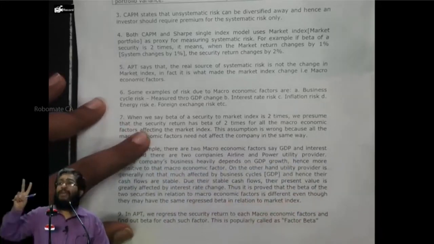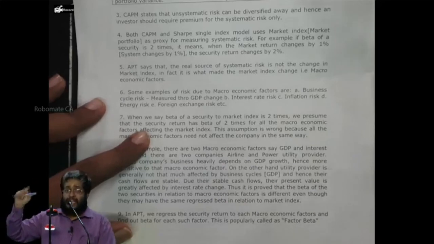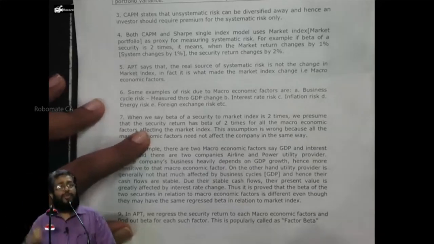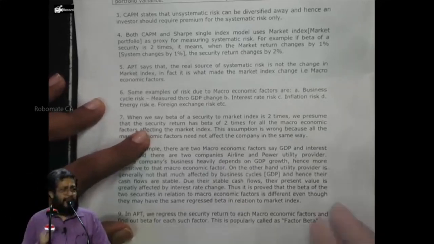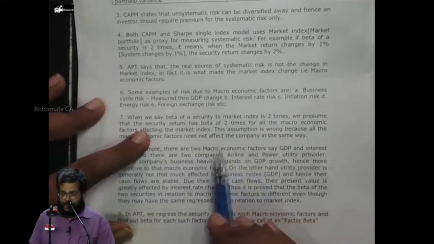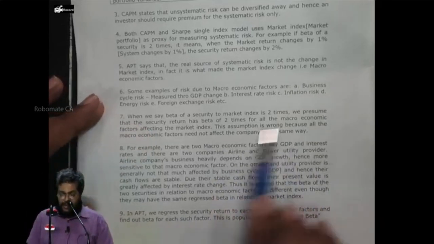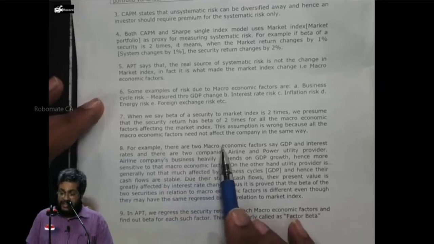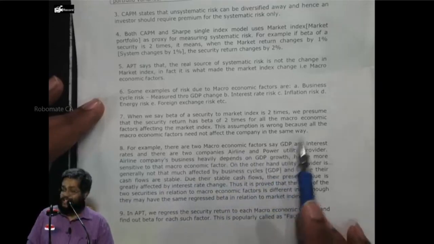Yes or no? When I say beta 2 times, whether the market changes due to inflation or change due to what? GDP, for any change, the security is how much percentage? 2%. This assumption is wrong because all the macroeconomic factors need not affect the company in the same way.